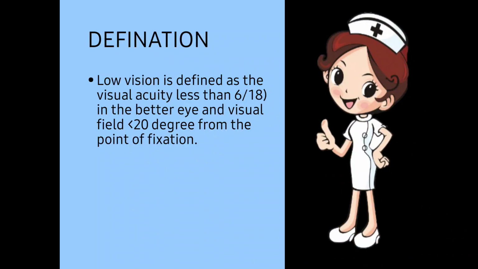less than 6/18. And the visual field means peripheral vision, because when we look at the central vision we also have some side vision. Okay, we are supposed to see the side images also. So this side vision is less than 20 degrees from the point of fixation. Okay, that person is considered a low vision person.